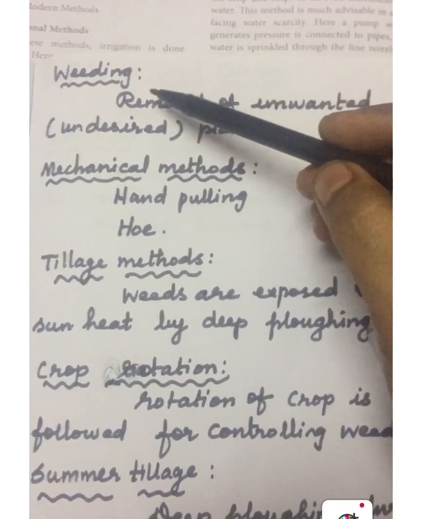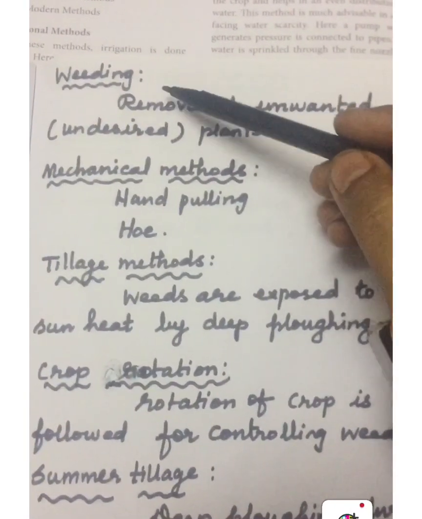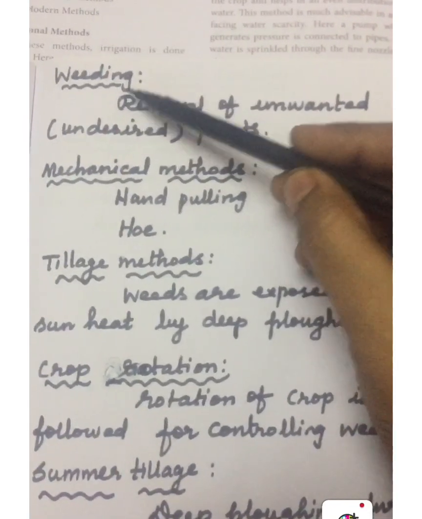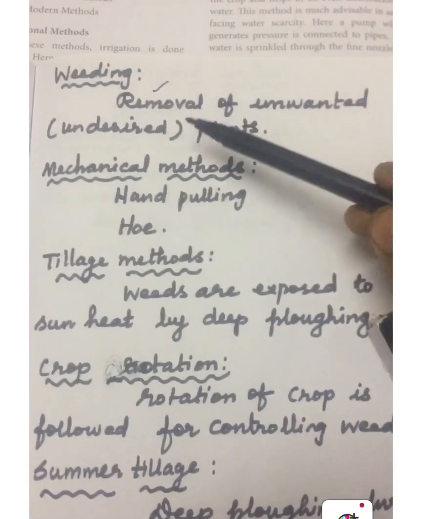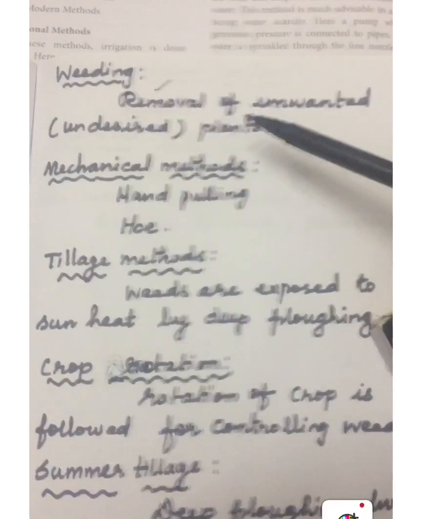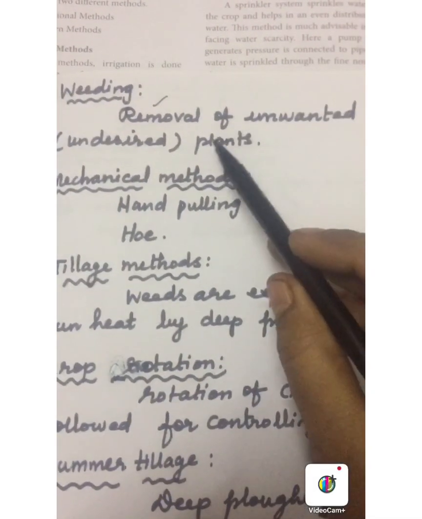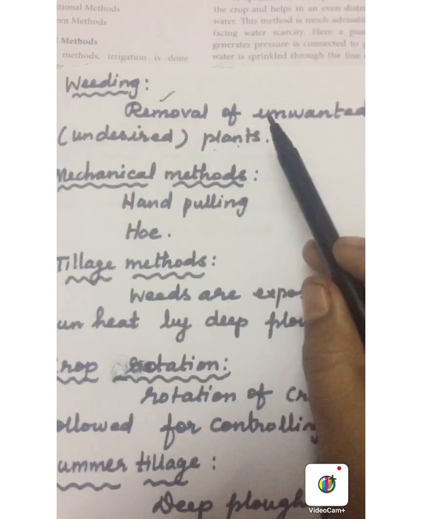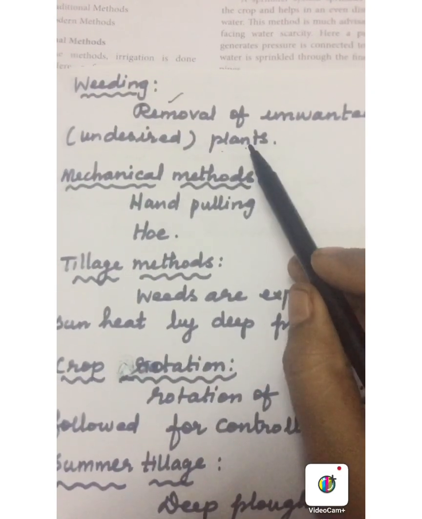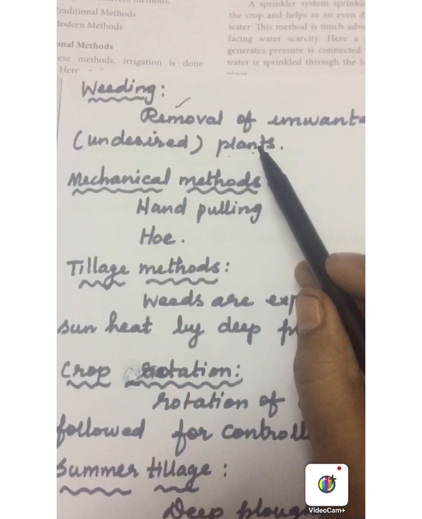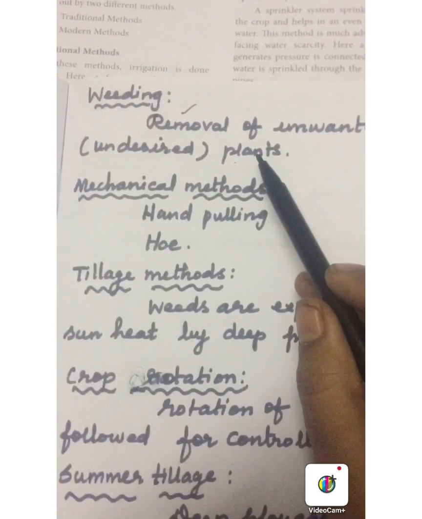Students, next we are going to study about weeding. The weeding is also one of the important practices in the crop protection. So what is weed? Weed means unwanted or undesired plants. So weeding means removal of unwanted plants from the field. We should follow the weeding for the better yield.